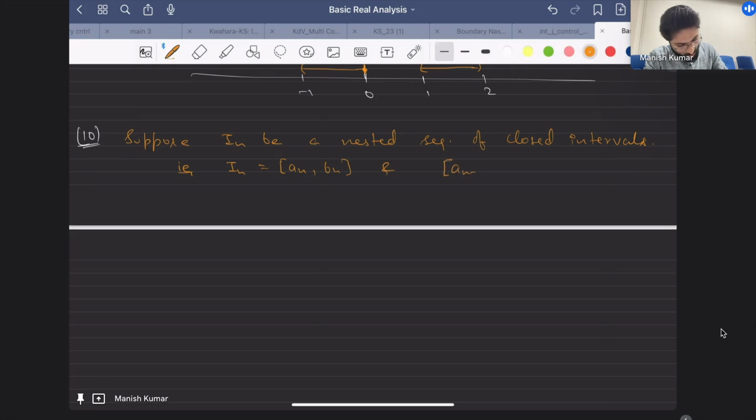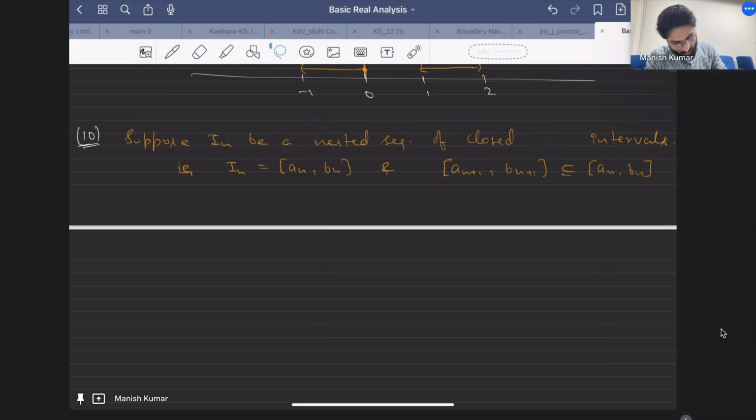Also, when you have a sequence of closed intervals, there is one more thing, bounded, I should mention, I missed it. Closed bounded intervals. Because an and bn are real numbers, so from there I can say it is bounded. So now if I have a sequence of nested closed bounded intervals, the conclusion is that the intersection of In, n from 1 to infinity, will be non-empty.